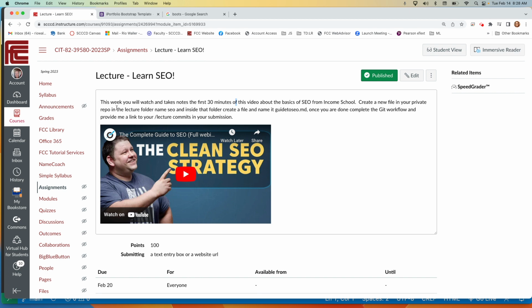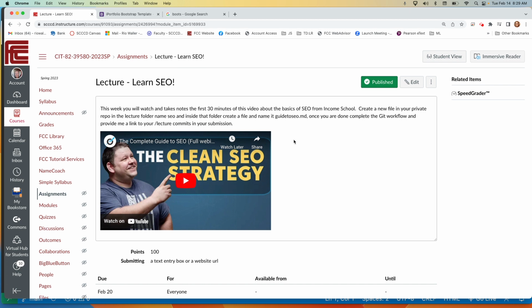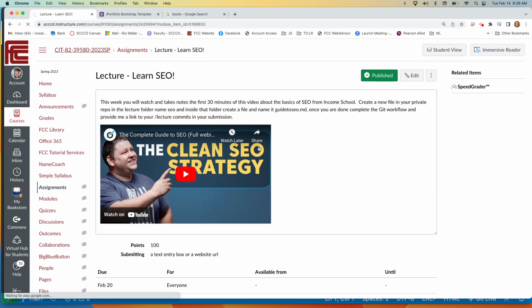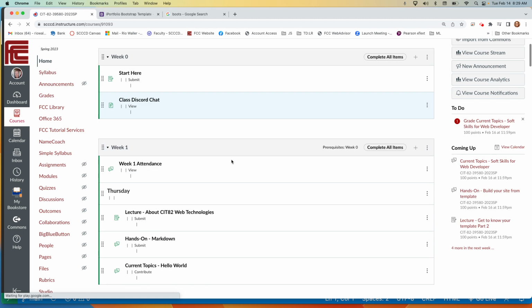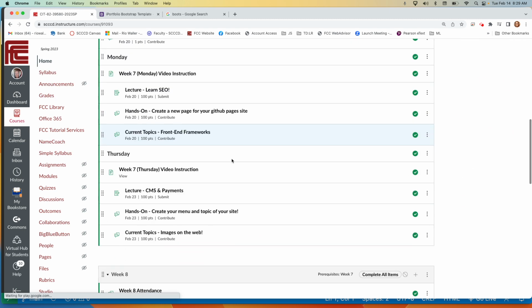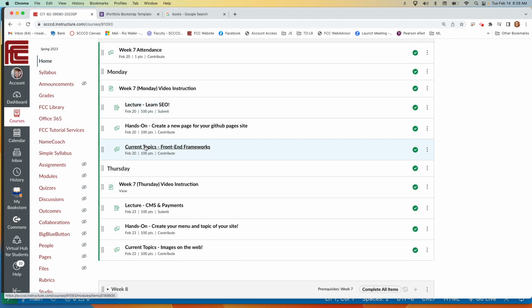Create a new file in your private repo in the lecture folder, name it SEO, and in there call it guide to SEO, all lowercase .md. And then once you're done, give us your commits for this. So I hope you enjoy this content. Give me a little feedback on the content that you're taking in there. And then I'm going to skip to this one and come back and finish the hands-on this week.